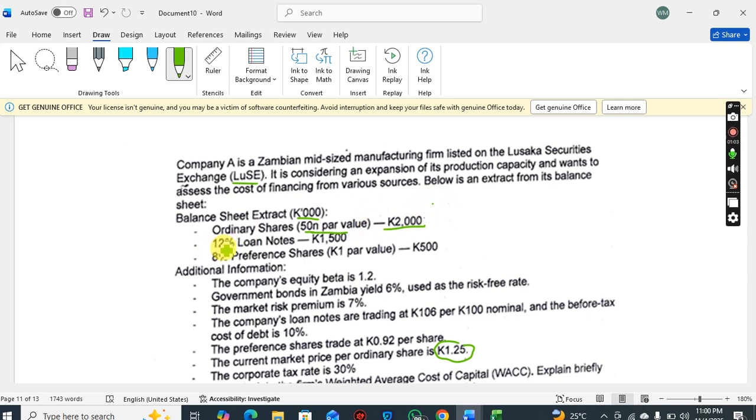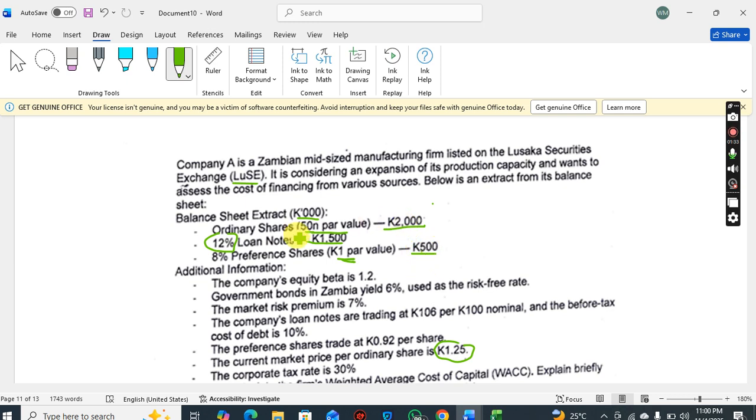We've got 12% loan notes. Okay, this is debt, 1,500,000. This 12% is the interest rate for these loans. Then 8% preference shares, 1 kwacha par value, 500,000. So 500,000 was raised from selling these shares at 1 kwacha.